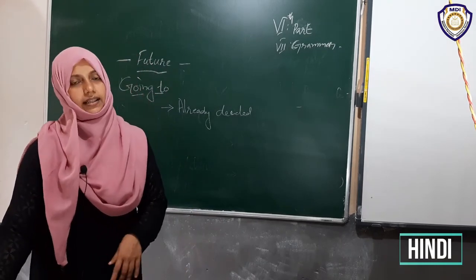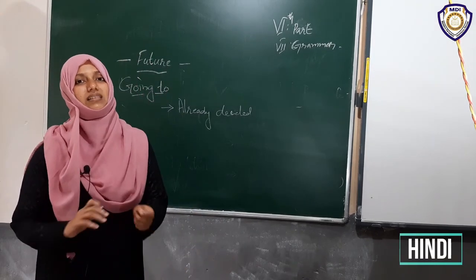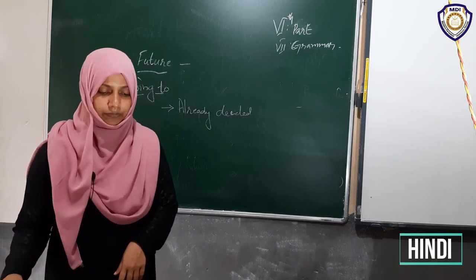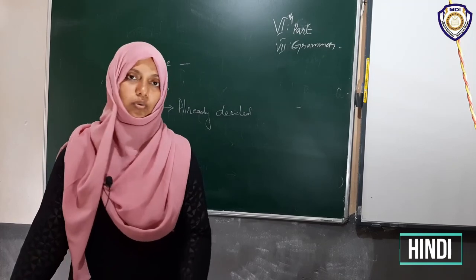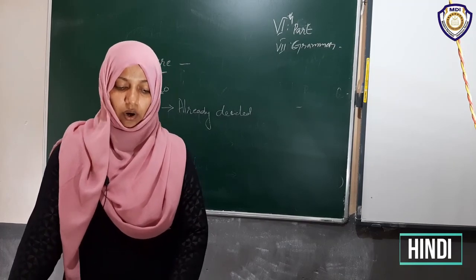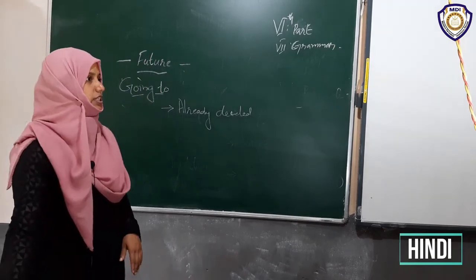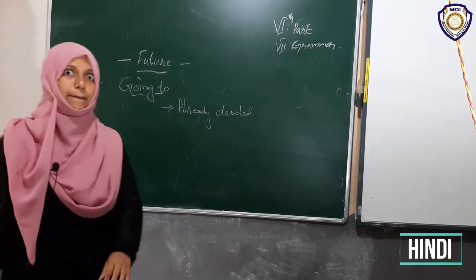Then often we can predict future events using either going to or will. Even though it is saying like that, sometimes we are using them mixed. Understood? However, going to usually suggests that the event will happen soon. Okay, it's going to rain. It's going to, it will rain a lot. It's going to, it will happen soon.